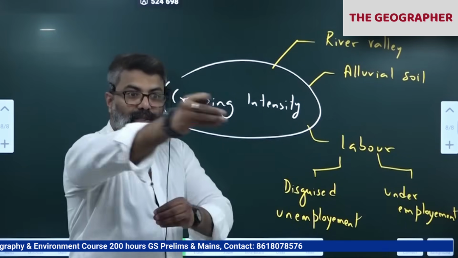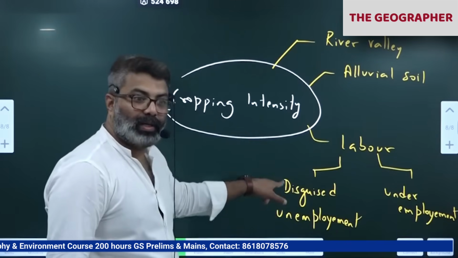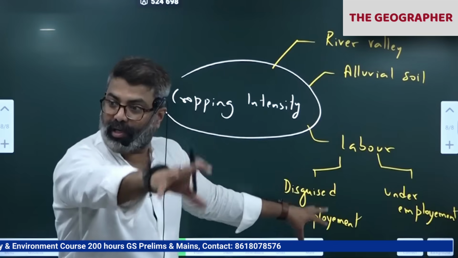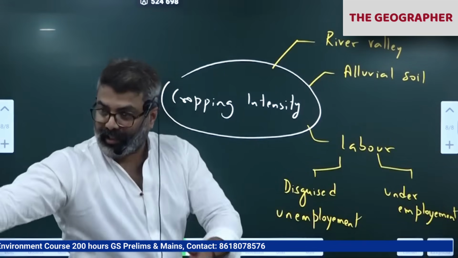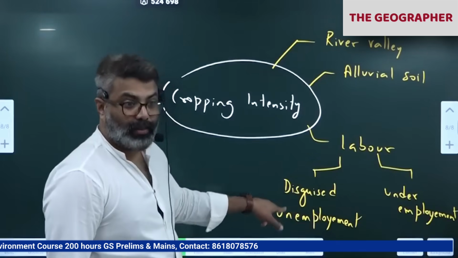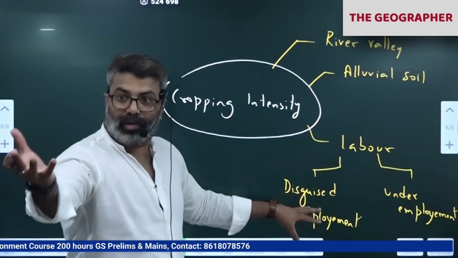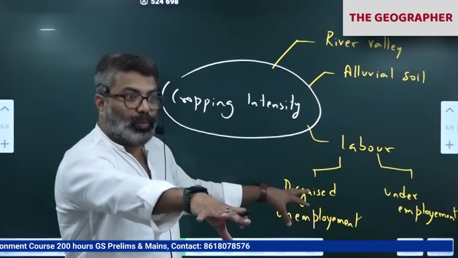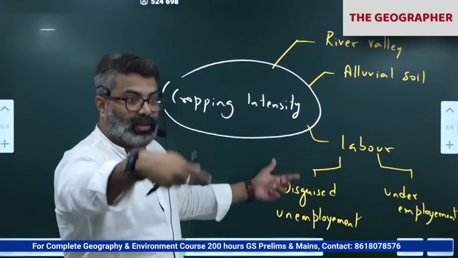What happened to the 30 extra workers who are working there? Disguised unemployment. Okay, don't you think we could have used their labor in some other sector? Correct. Processing sector, industrial sector. So we have disguised unemployment in most farms across the country. We have more labor availability, but the output is the same. So those 30 extra workers are not increasing the yield.